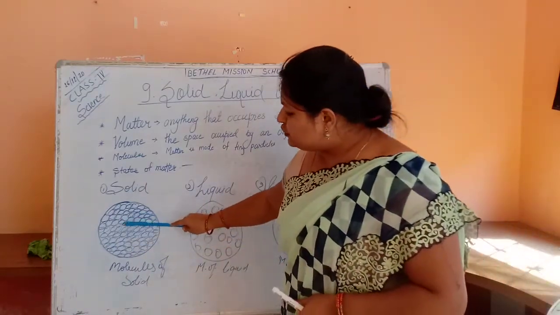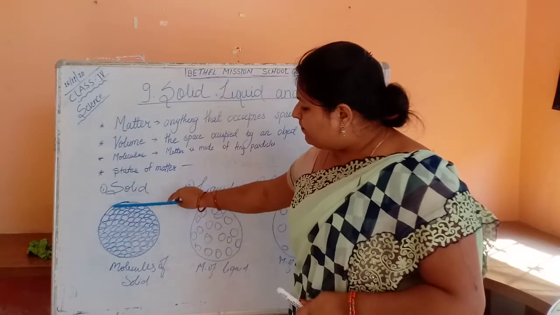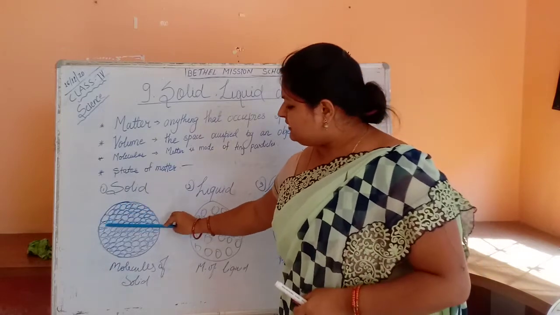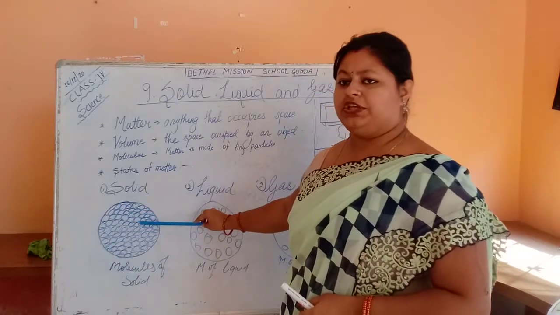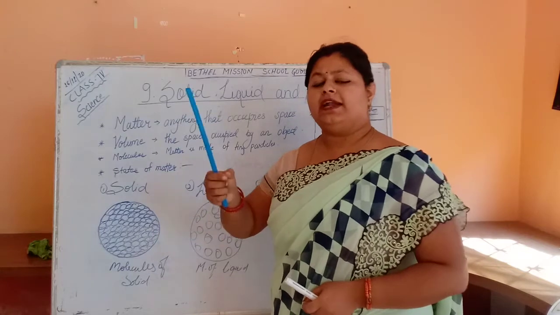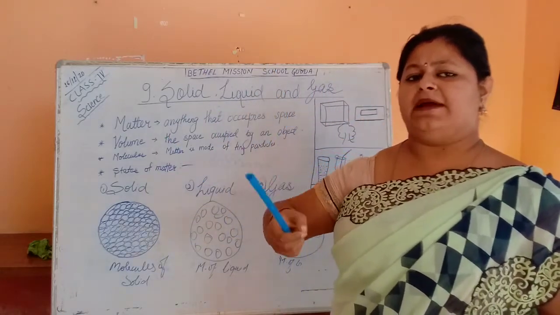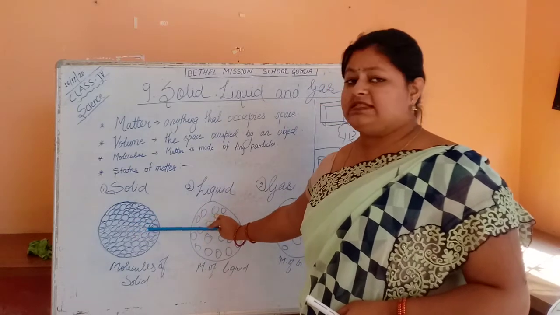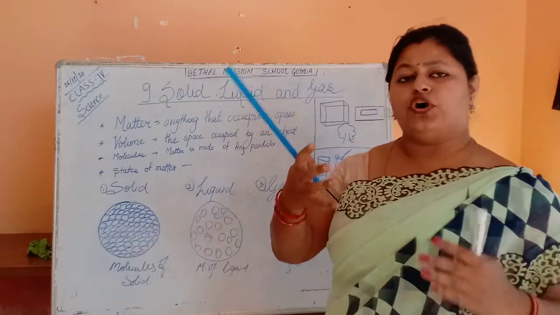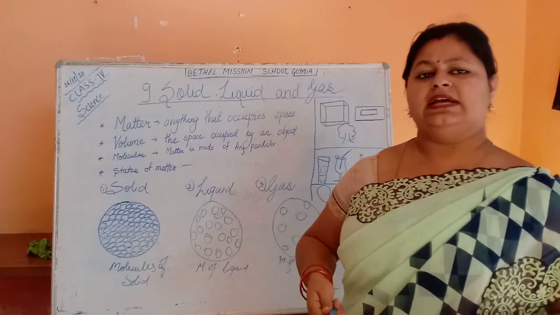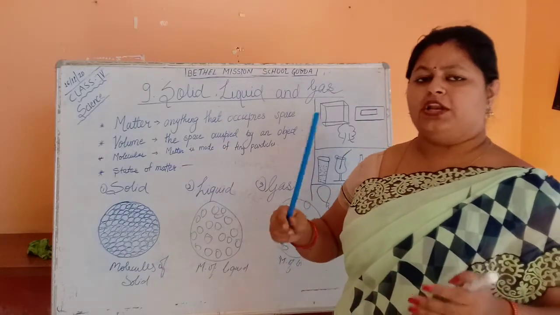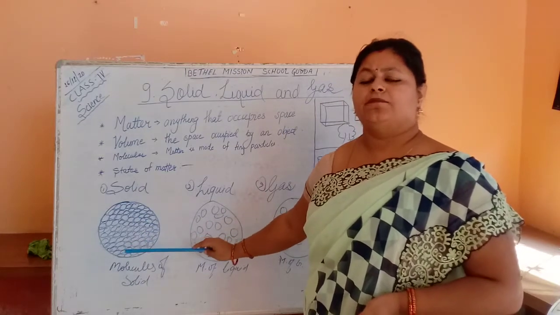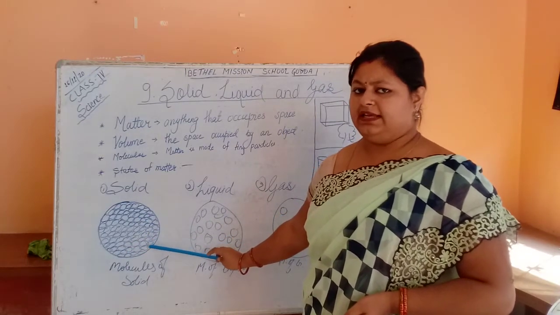You can see there is no space between the balls present here. You are seeing the round balls, round molecules. There is not even a tiny space left between the molecules. That is the reason why solids have more mass. Okay. So the molecules of a solid are tightly packed.